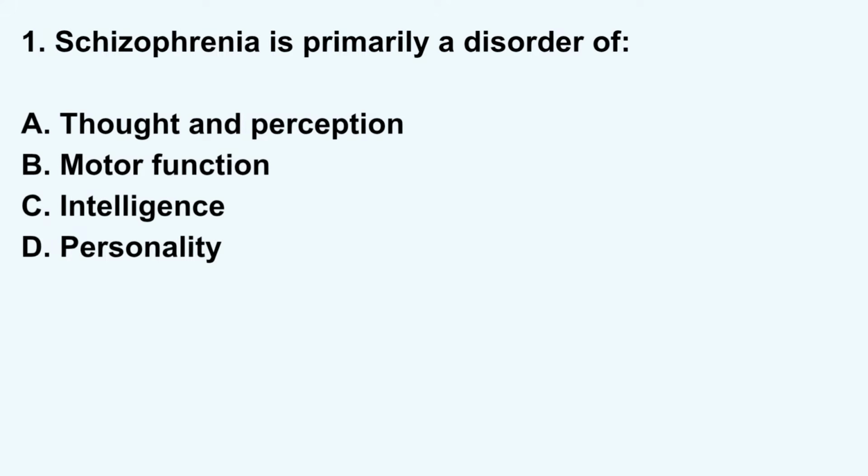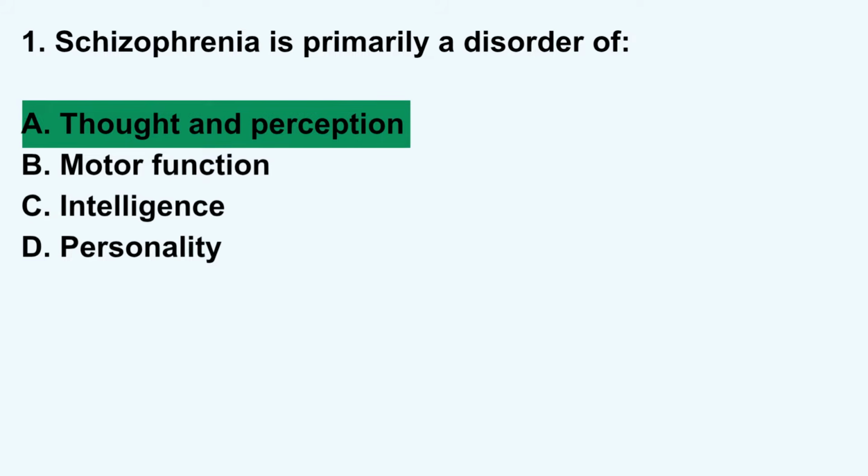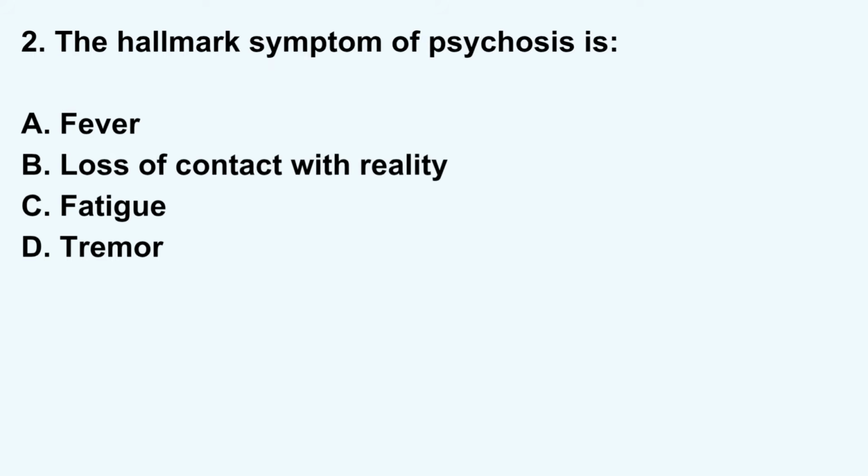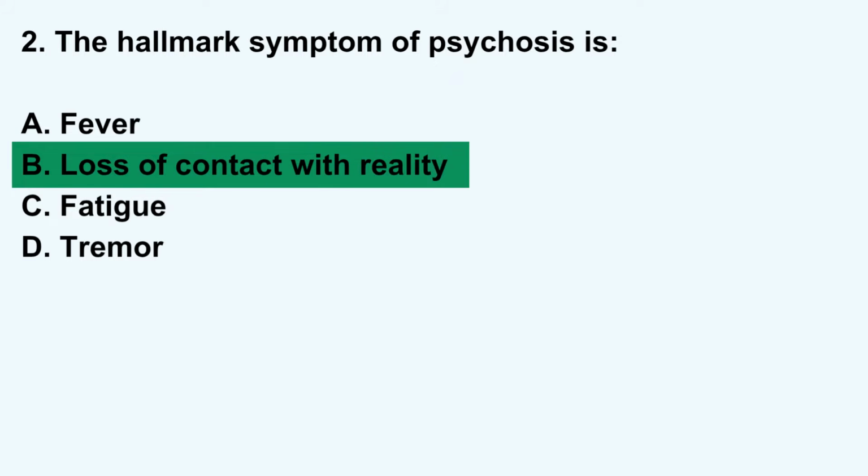Schizophrenia is primarily a disorder of A. Thought and perception, B. Motor function, C. Intelligence, D. Personality. Correct answer? A. Thought and perception. The hallmark symptom of psychosis is A. Fever, B. Loss of contact with reality, C. Fatigue, D. Tremor. Correct answer? B. Loss of contact with reality.